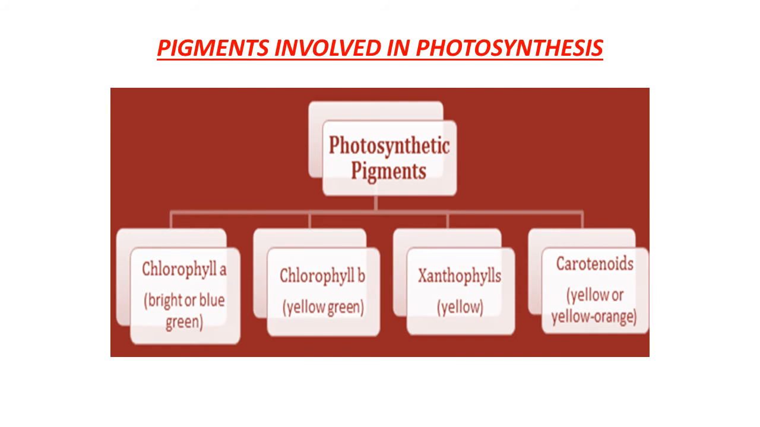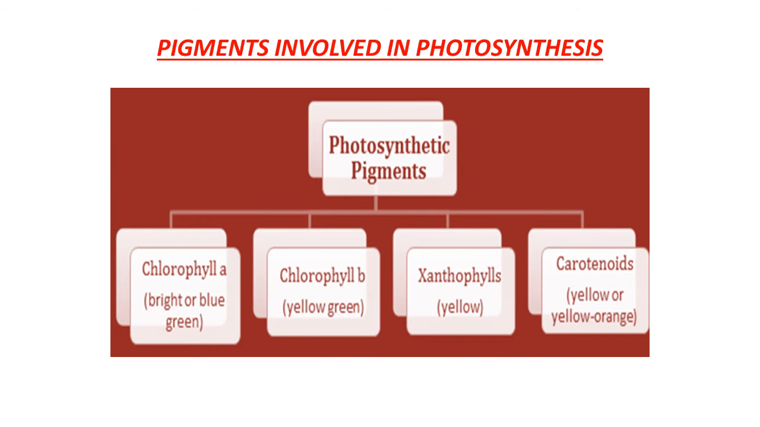They are mainly of four types: chlorophyll A, chlorophyll B, xanthophylls and carotenoids. First, chlorophyll A, which is responsible for the bright or blue-green color. It is the main pigment present for the photosynthesis process. Second is chlorophyll B, which is yellow-green. Third, xanthophylls, yellow color. And fourth, the last one, is carotenoid, a yellow to yellow-orange color.